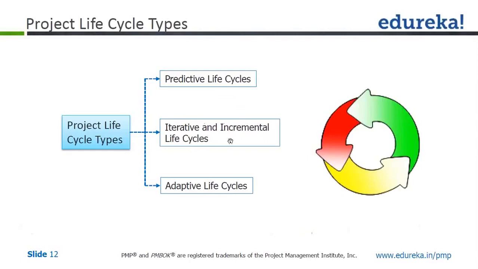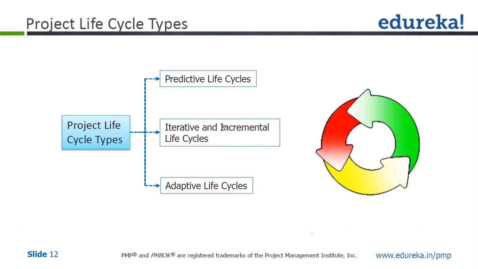So that's what iterative and incremental means. In the next iteration, you can improve on the features already developed in the first iteration, right? And also you can take up new features. That's the main essence of iterative and incremental. In this case, the period is around 2 to 4 months, whereas in adaptive life cycle you have a period of 2 to 4 weeks. That's the main difference between the two.